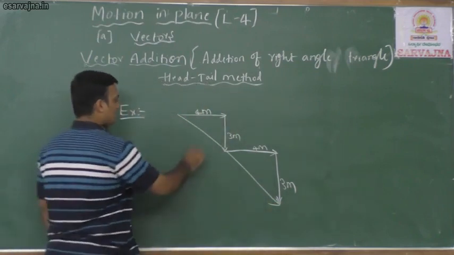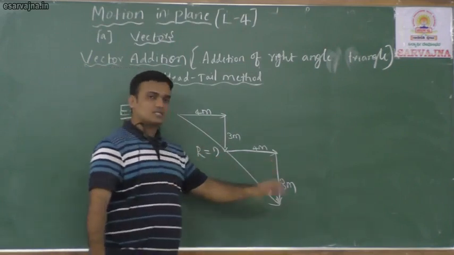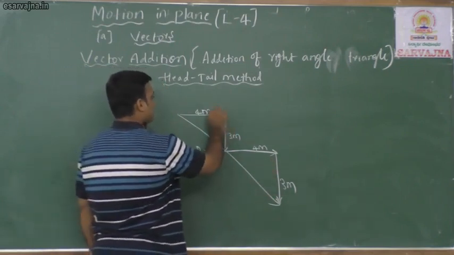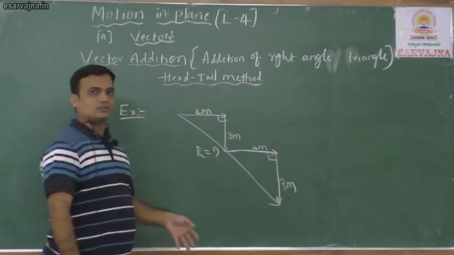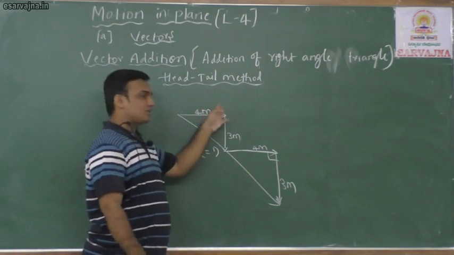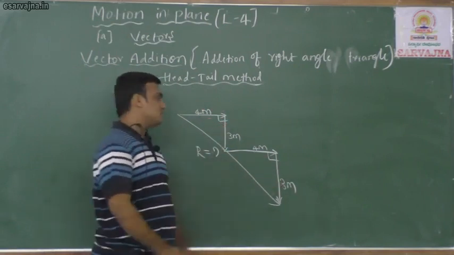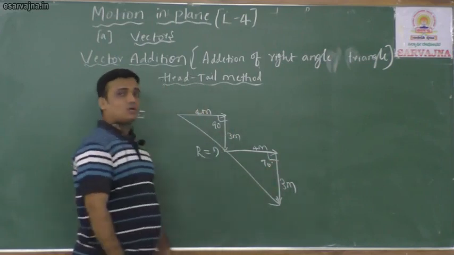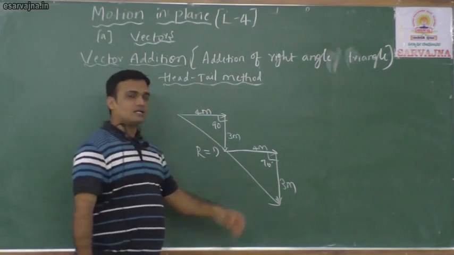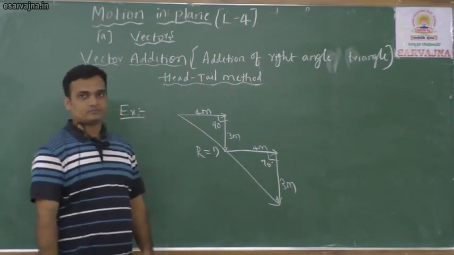We have to find the resultant. East and south, what is the angle between them? 90. So could you find the resultant? What is the total displacement made by that person? Try.